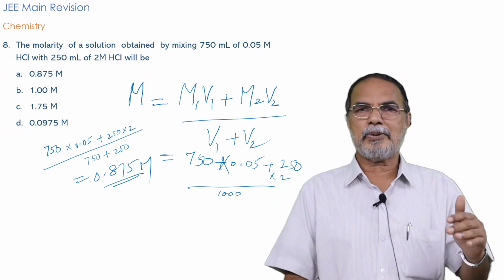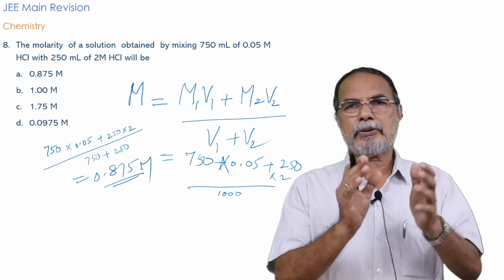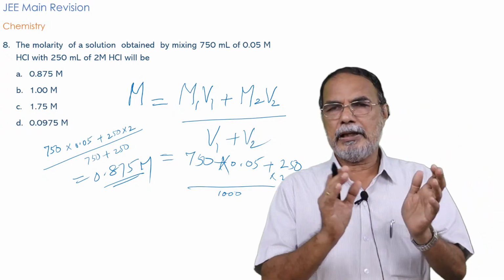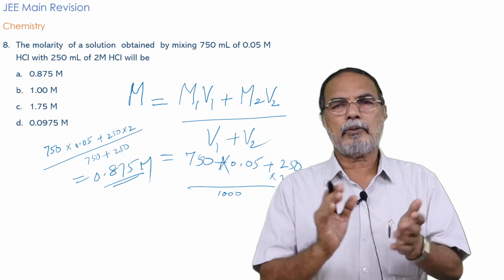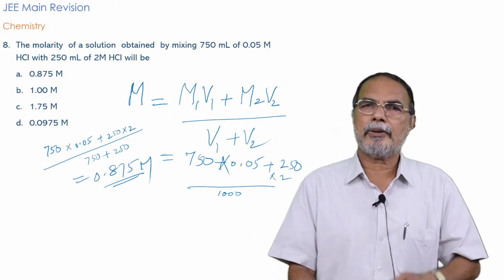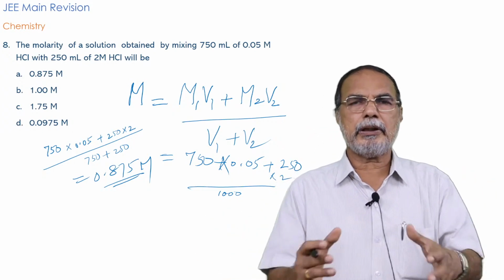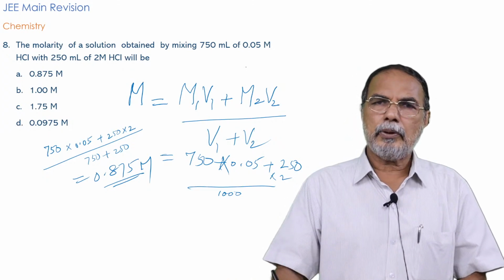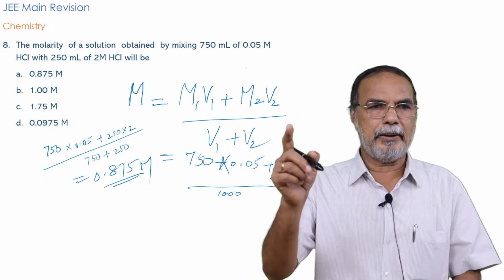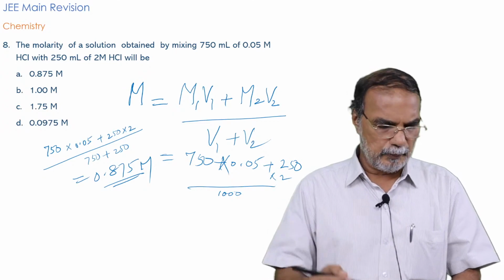The easiest questions, about 8 to 10 of them. Not too much thinking is required. Only thing is that you recall this relation from your mind to substitute and solve the problem.